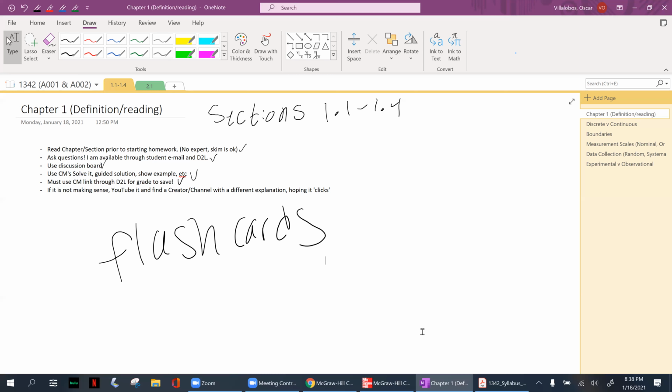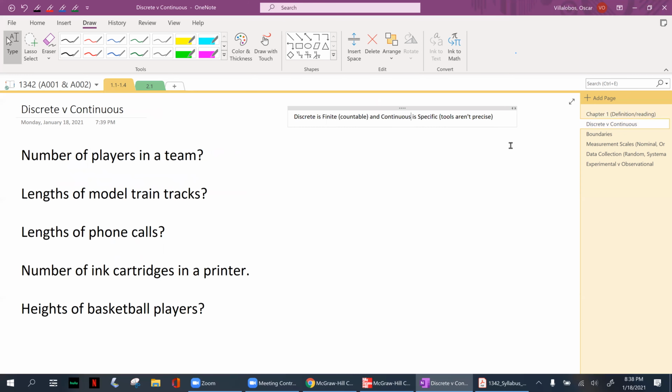Now let's move forward. I think it's enough introduction. So the sections, 1.1 through 1.4: when you get your book or the ebook, read it, skim it, and take notes on the definitions, because it's all going to be based off of these sections. This is the foundation that you need to know to move forward. Now to approach a few examples from the chapter one homework.